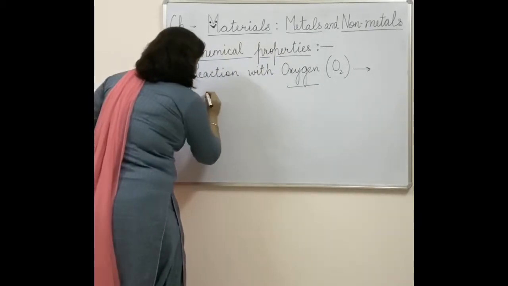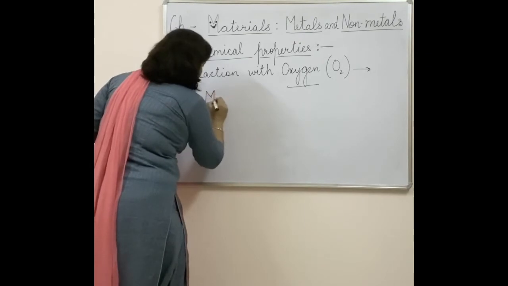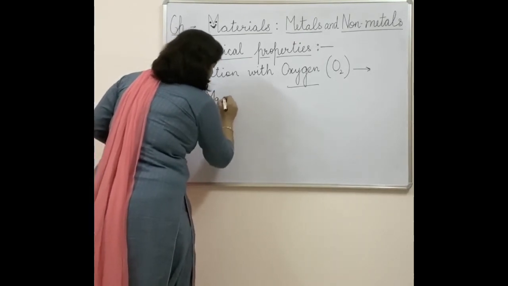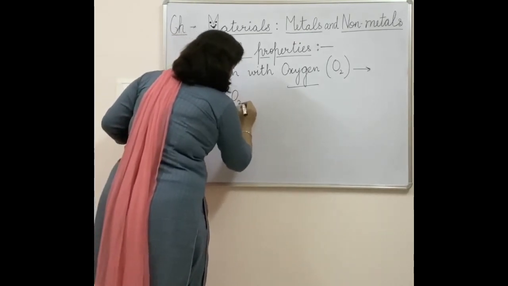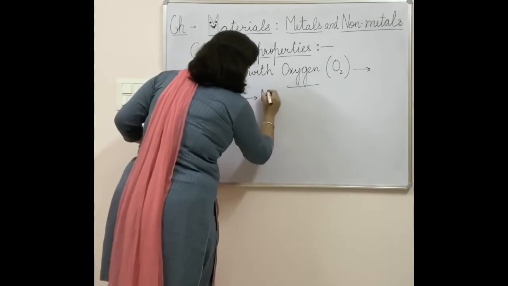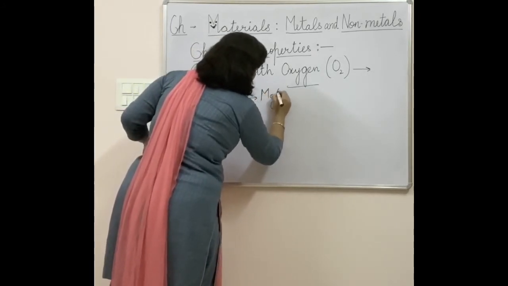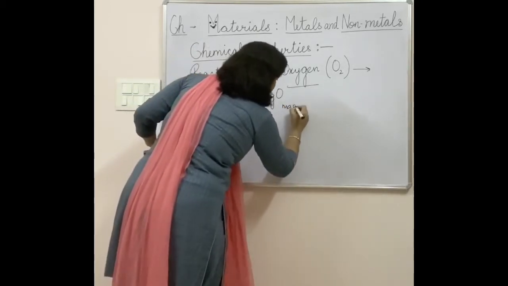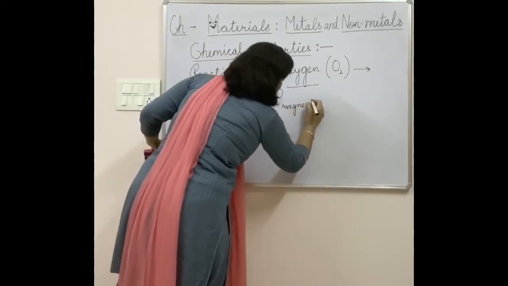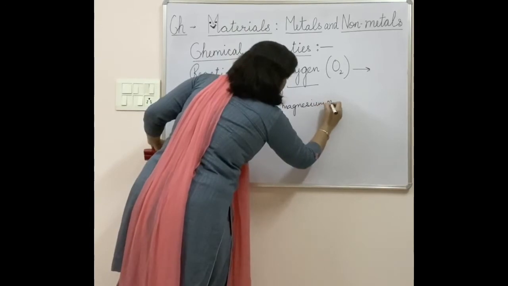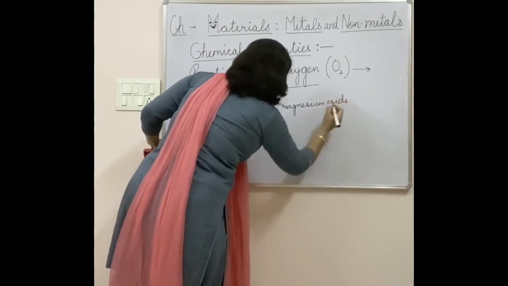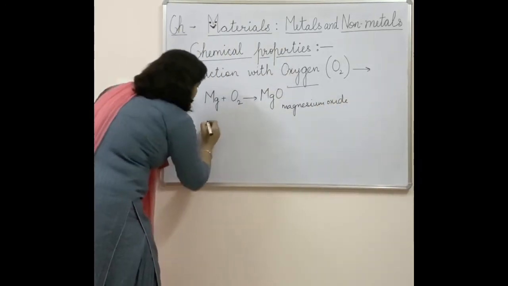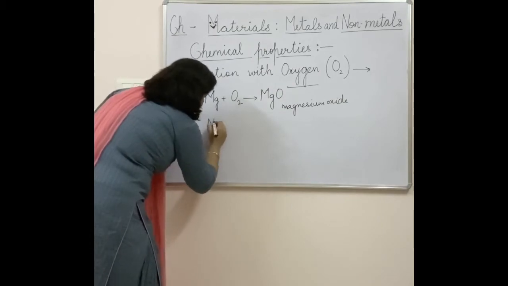First I am taking magnesium. Magnesium is a metal. It reacts with oxygen and will lead to the formation of magnesium oxide. This you have to keep in mind. Then another example, sodium.